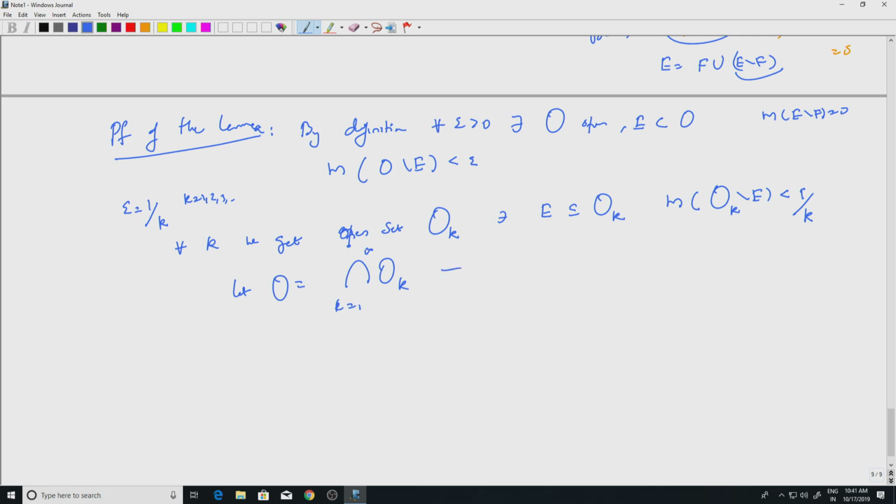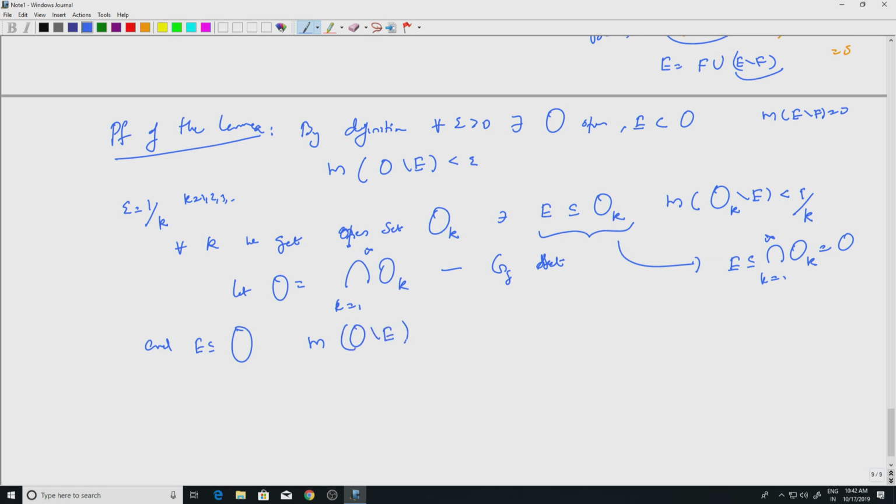So this is a G delta set, right. And for each k, E is contained in O_k. So this of course tells me that E is contained in the intersection of O_k, k equal to 1 to infinity. So the set O contains E, so we know that, and we want to look at the measure of O minus E.